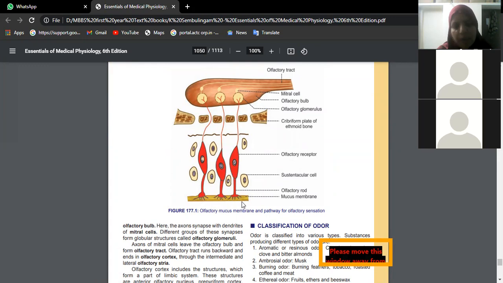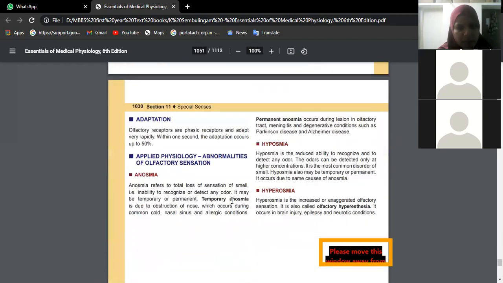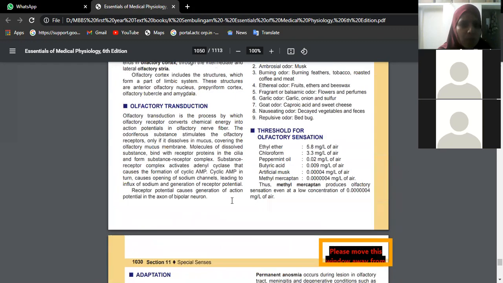This is the mucous membrane within which you will have specialized neurons, the olfactory receptors. In between, these are all supporting cells. Information goes from these neurons and enters the olfactory bulb. It has to pass through this cribriform plate of the ethmoid bone. In the anterior cranial fossa, we have the olfactory bulb, if you remember. So this is the pathway of smell, the olfactory pathway. It's a very small pathway, that's why it is asked only for 2 marks.